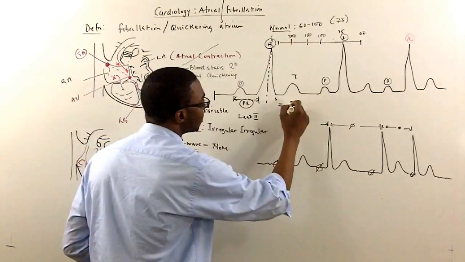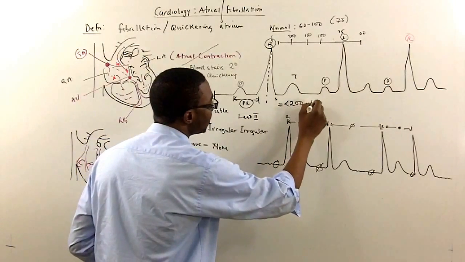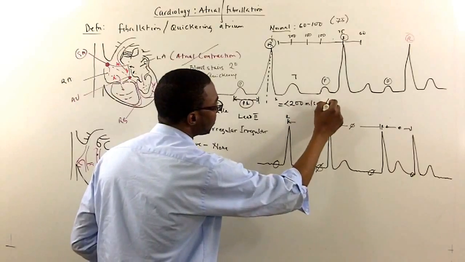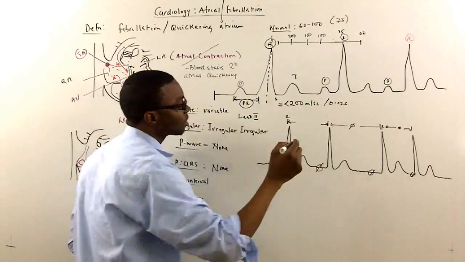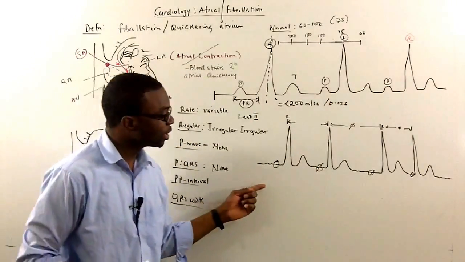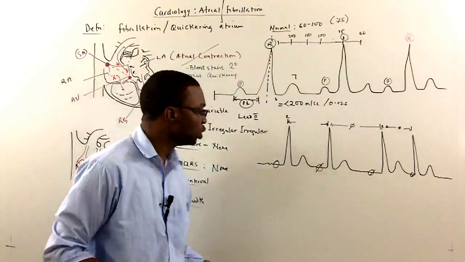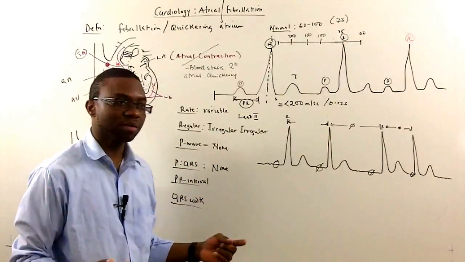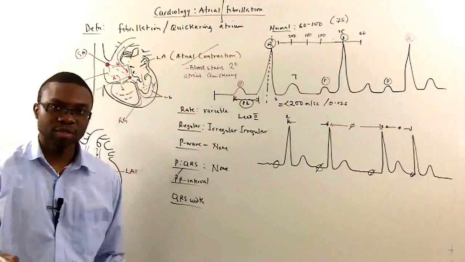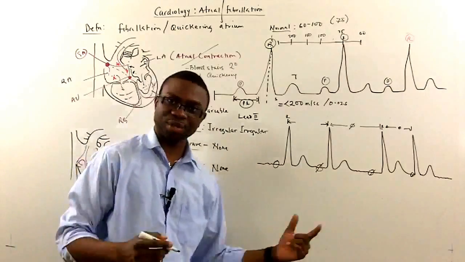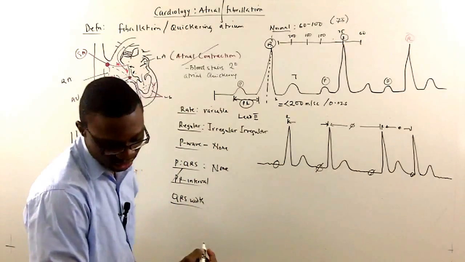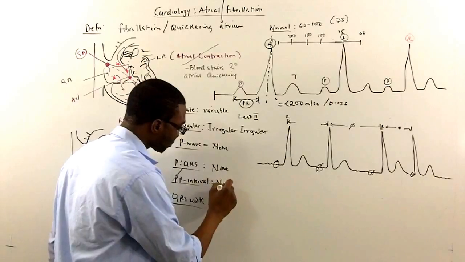Normal PR interval is less than 200 milliseconds, or 0.2 seconds. When you look at a rhythm strip with atrial fibrillation, you're not going to be able to determine the PR interval because there is no P wave. So if there's no P wave, I can't determine the PR interval. So there is none. None.